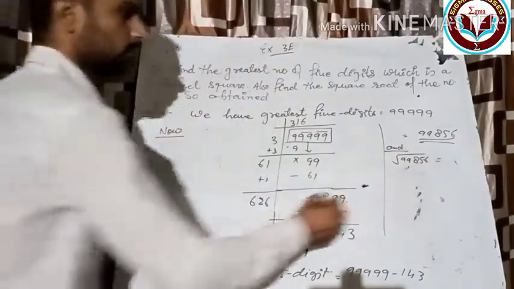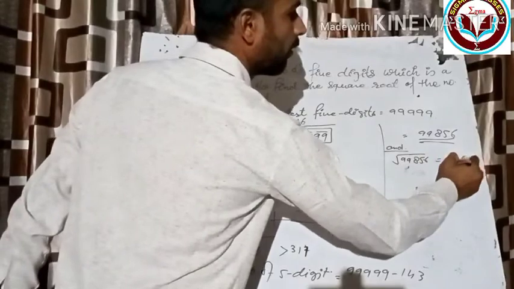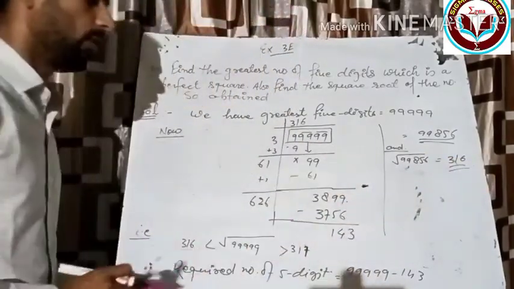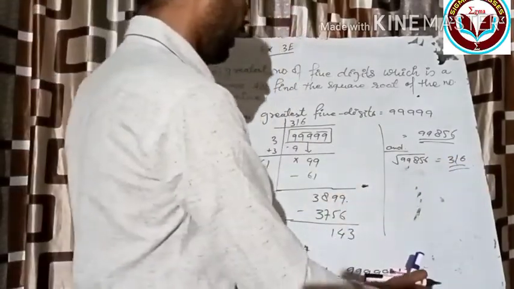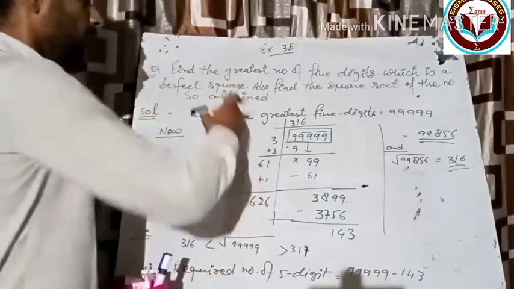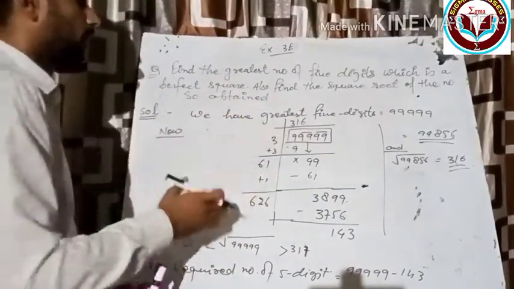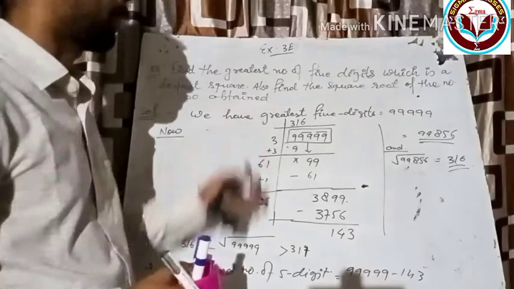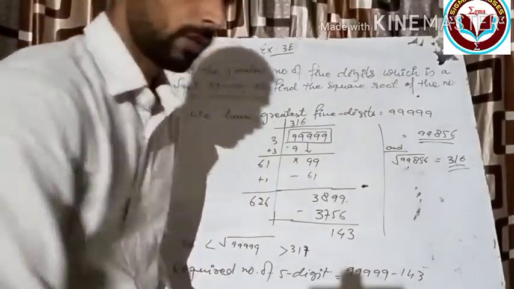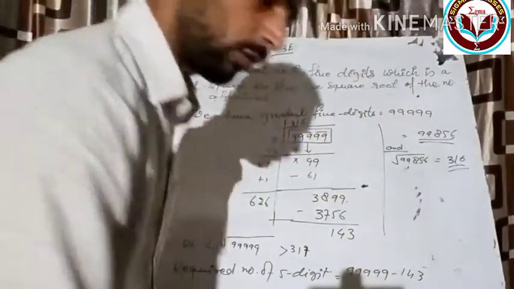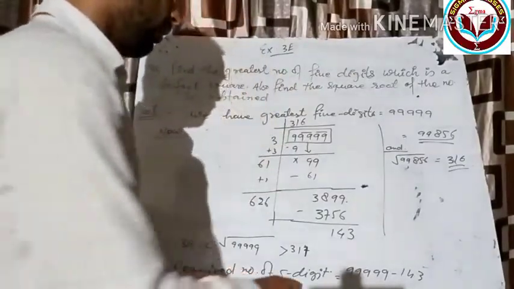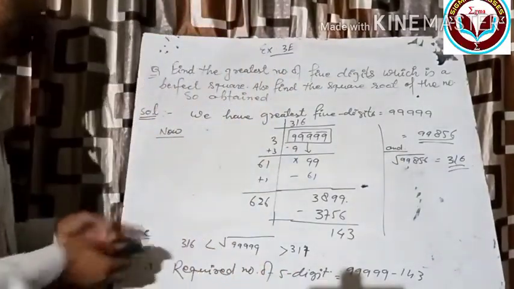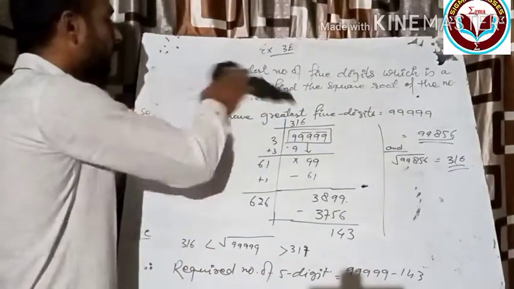This one, that is 316. Okay, so it will be your answer. So in this way you can find the solution for such types of questions. Okay, and now we are moving to the next topic, that is how to find the square root of a decimal number.